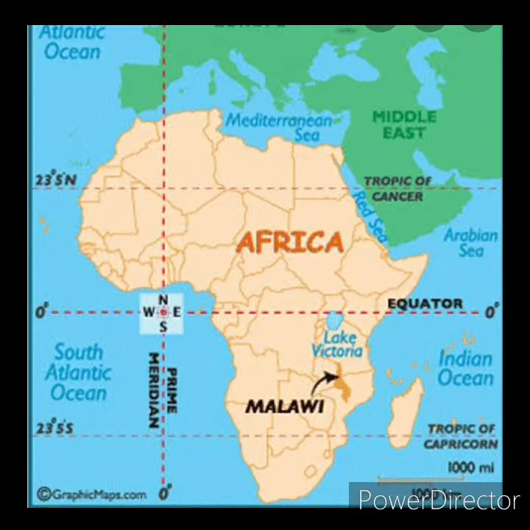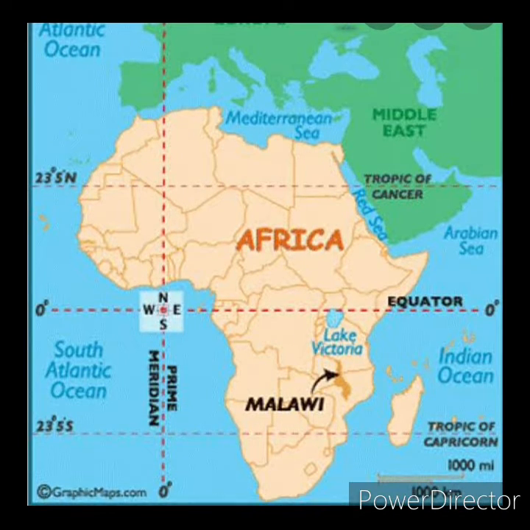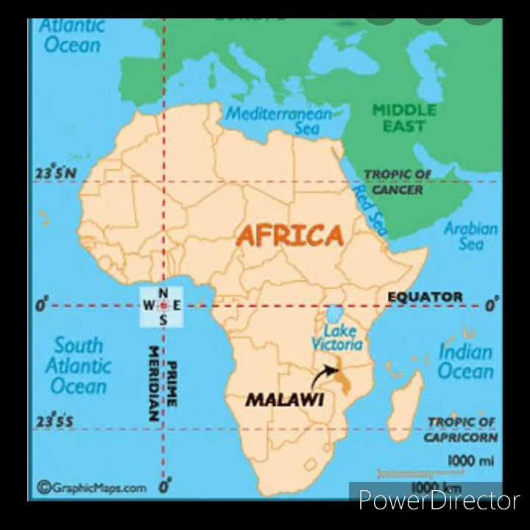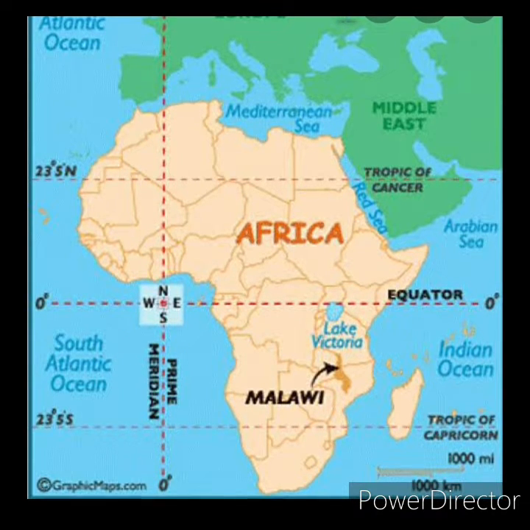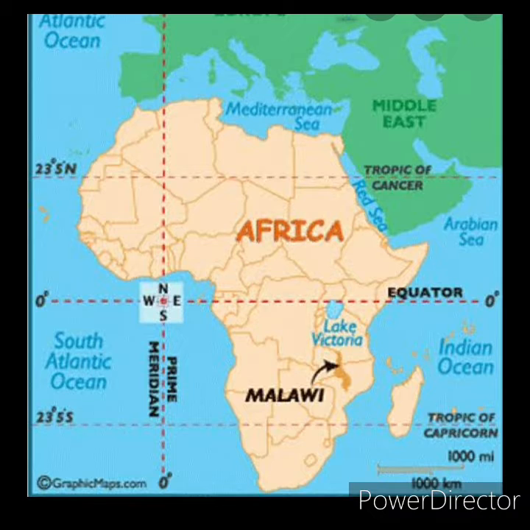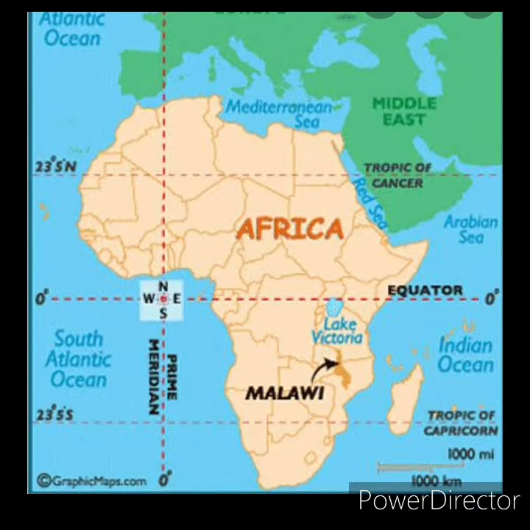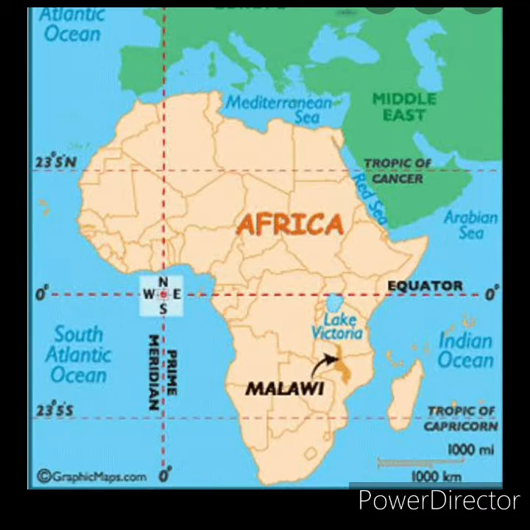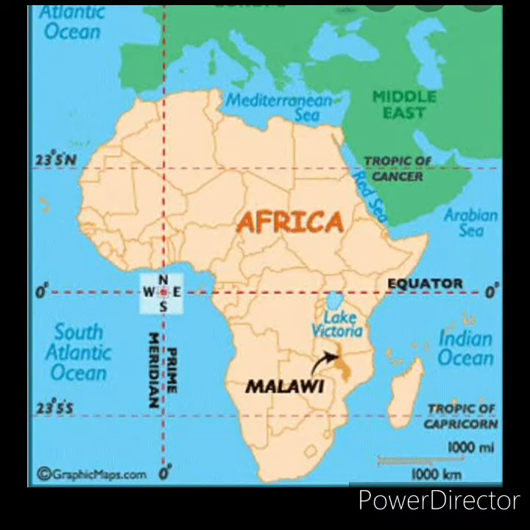Africa is nicknamed the mother continent as it was the oldest inhabited continent on earth. And also Africa is called the dark continent because at the beginning the interior of Africa was largely unknown to other people. The continent of Africa consists of 54 countries.